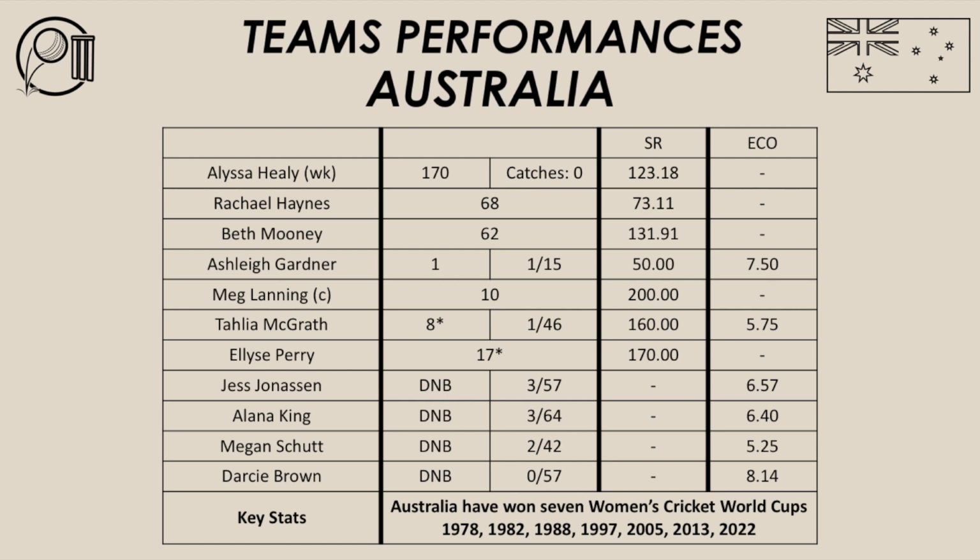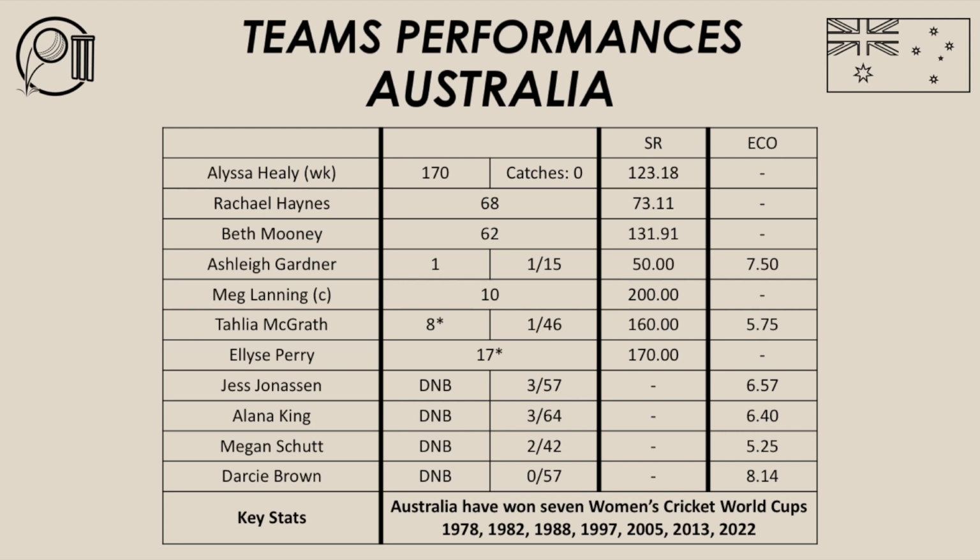Obviously, she was dropped twice during her innings. She was dropped on 41 by Nat Sciver, and then she was dropped on 136. So England gave her a couple of chances there, and she made the most of it, scoring 170. Obviously, a brilliant innings, and it's probably one of the best innings we've seen in Women's Cricket World Cup history, especially in the final. Some of the records from her amazing innings of 170.